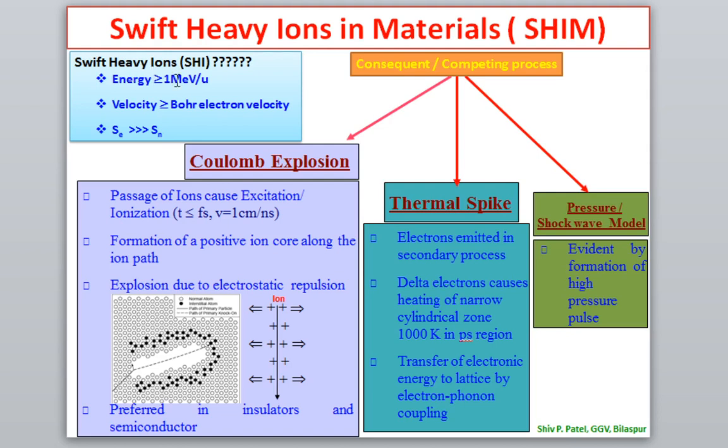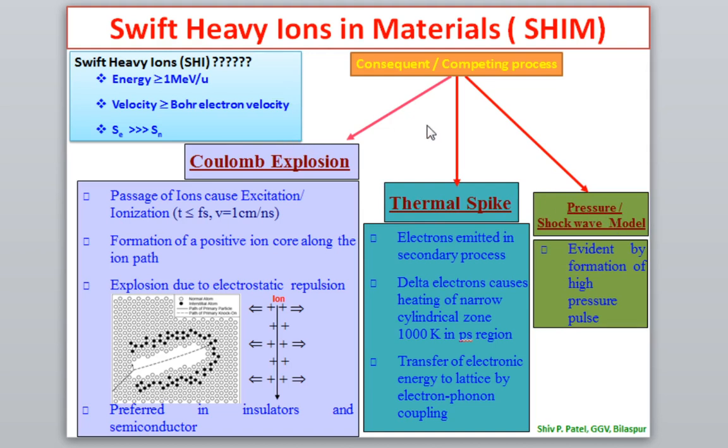In that case, when the energy of the ion is very high, of the order of million electron volts, there are several phenomena: the Coulomb explosion phenomenon occurs, then the thermal spike phenomenon occurs, then a pressure spike or shock wave model is generated within the material. So what is the Coulomb explosion?